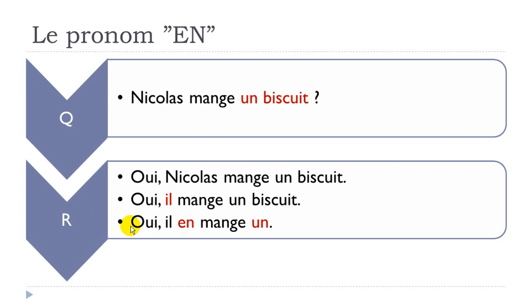The difference here between what we saw with the partitif and now is that you've got the quantity, so you know exactly how many or how much. You put that at the end of your sentence. Oui, il en, so you put your pronoun before the verb, and after that you put un. Il en mange un.